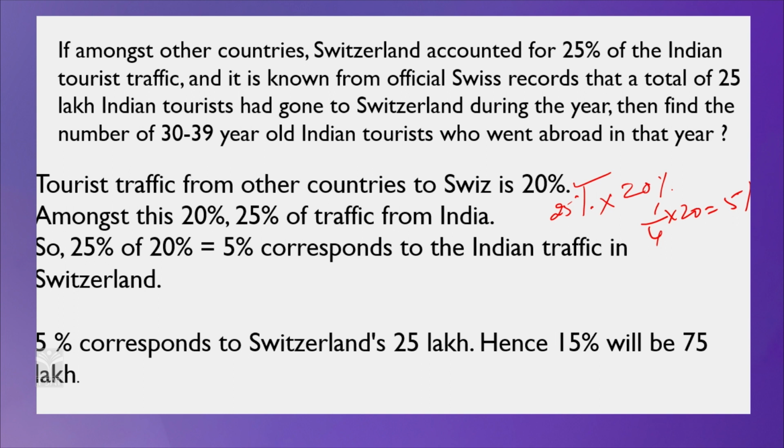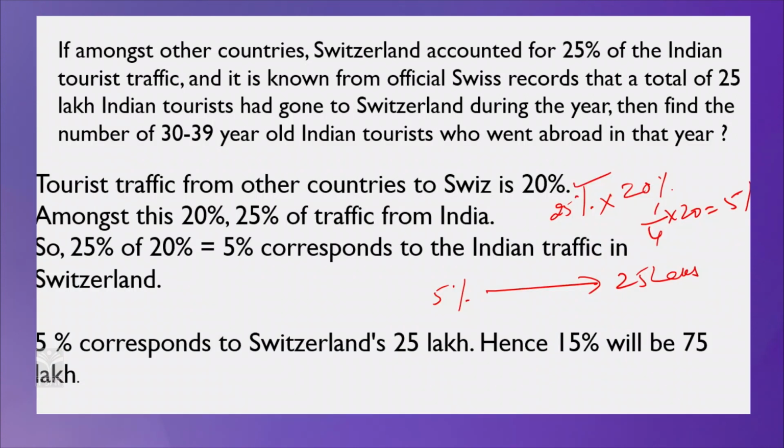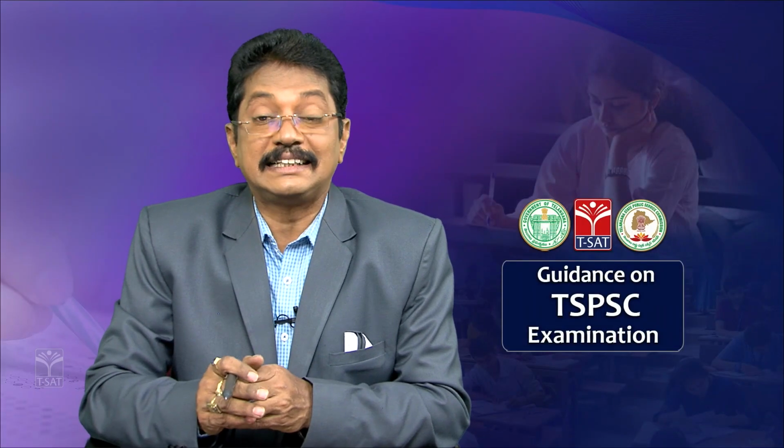So what is the given number? 25 lakh Indian tourists visited Switzerland, meaning 5% has the value of 25 lakhs, correct? Now, what is the given information? Between 30 to 39 years, 15%. If 5% is 25 lakhs, then 15% is how much? 5 3s are 15, so 25 3s are 75 lakhs. So simply you can say 75 lakh people went abroad in that particular year between 30 to 39 years of age.